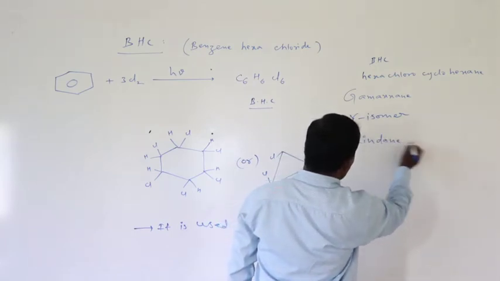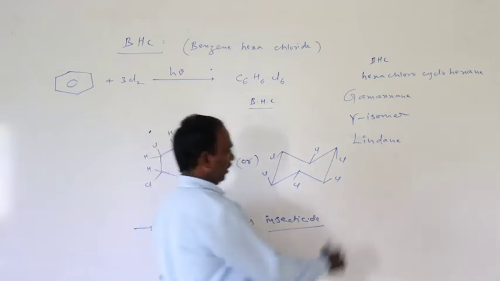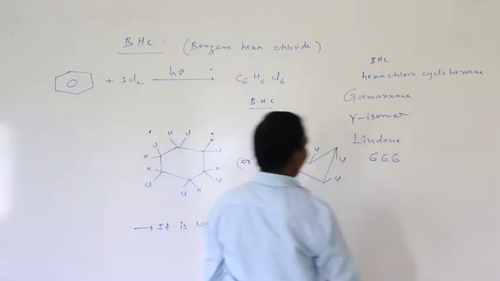Another name of BHC, lindane, is also 666.